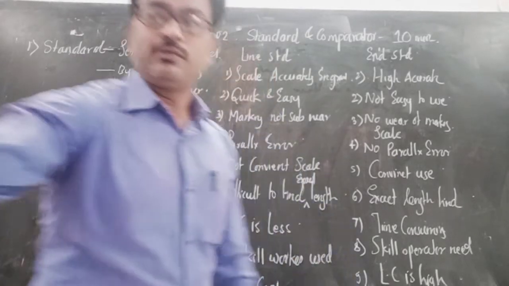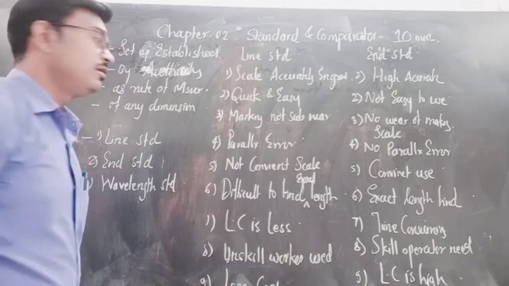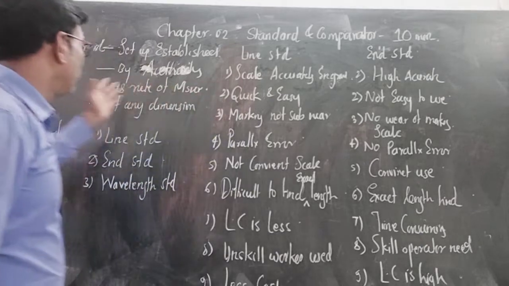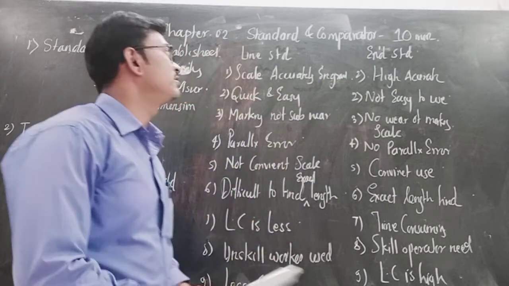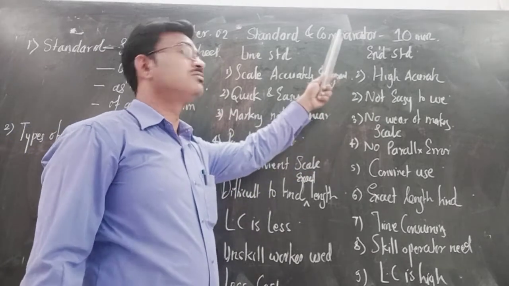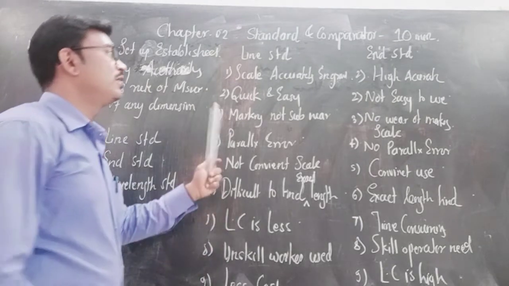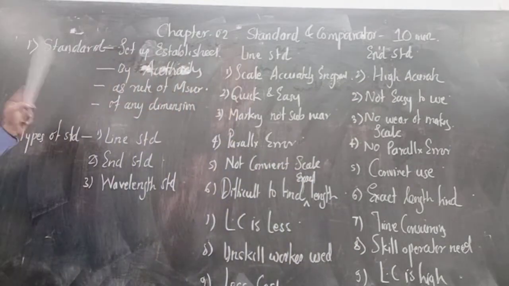Good morning. Here we start the new chapter, standards and comparator. Here we will see what we mean by standards, what the different types of standard are, what its importance is, and what its advantages and disadvantages are. Next is the comparator: the definition of comparator, the different types of comparator, and how it is used in industries and labs. Now let's see what we mean by standards.